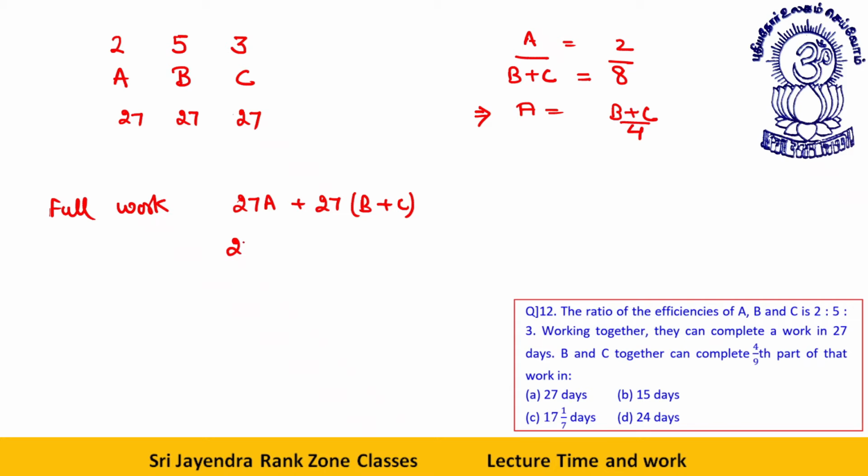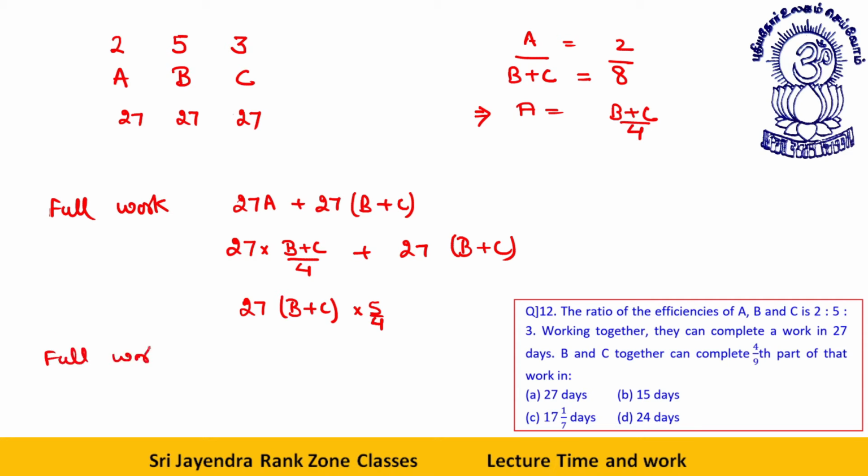So in terms of A, what I do, I put B plus C by 4 plus 27 again B plus C. So that way, what we have is 27 times B plus C common into 5 by 4. Therefore, full work is equal to how much in terms of B plus C? This is 1 plus 1 by 4, plus 1 is 5 by 4. Full work for B plus C will be 27 into 5 by 4 days.